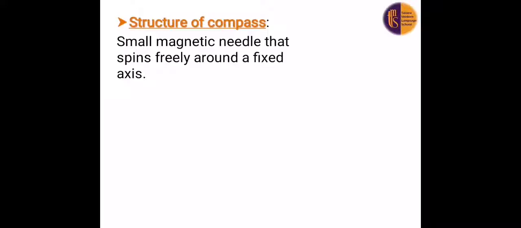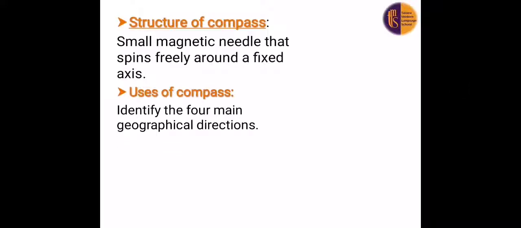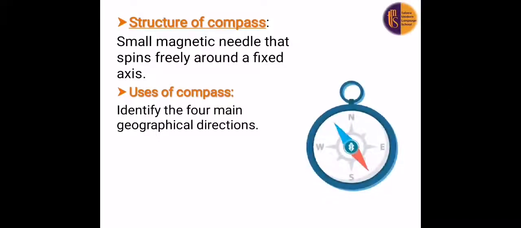What is the structure of the compass? A compass is a small magnetic needle that spins freely around a fixed axis. We can use the compass in what? In identifying the four main geographical directions, like here in the picture.